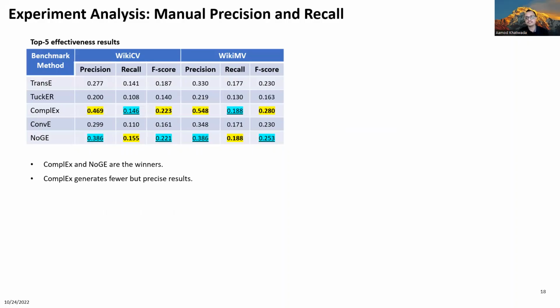So we report the results when taking the top 5 target events per source event. We observe that ComplEx and NOSE are the winners again. Also, it is interesting that ComplEx produces few results due to which its recall is low, but it is highly precise. Furthermore, the numbers are significantly higher than what we expected or what we saw in the automatic evaluation. And this also supports the use of our new manual evaluation strategy.